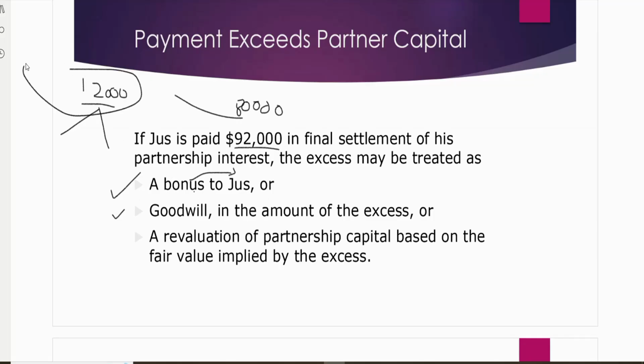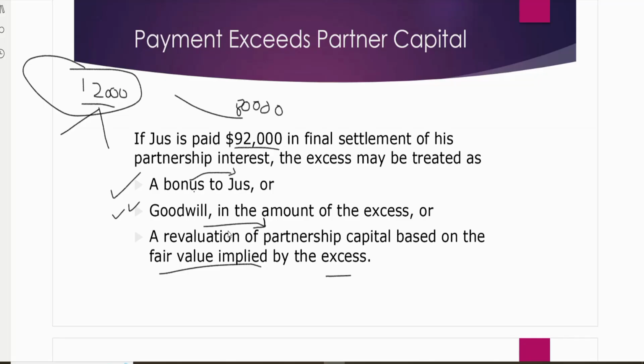The whole 12,000 will be treated as goodwill. We will record it as goodwill on the debit side and the equation will be balanced. The transaction will be balanced. The third option is a revaluation of partnership capital based on fair value implied by the excess. They say revalue the partnership like you were doing in admission.